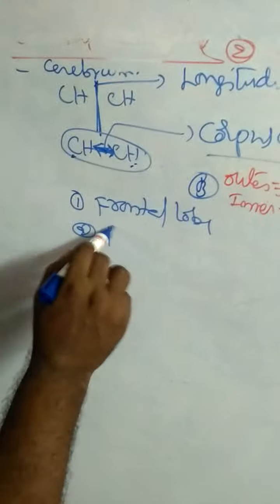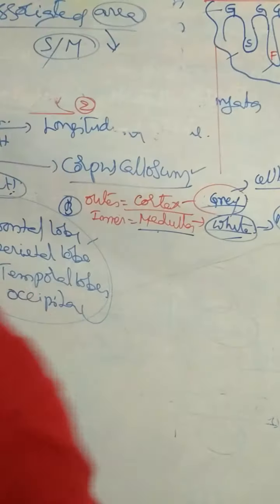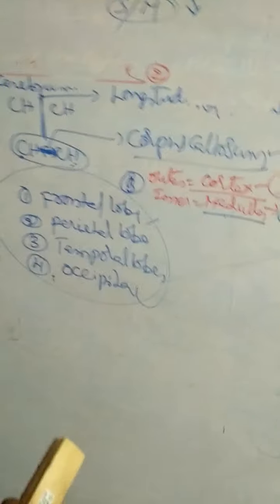Frontal lobe, and second one, parietal lobe, and temporal lobe, and the fourth one is the occipital lobe. Frontal, parietal, temporal, and occipital lobes. And that is about the cerebral hemispheres.